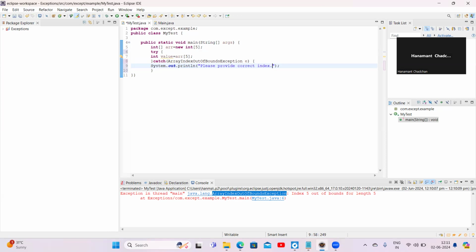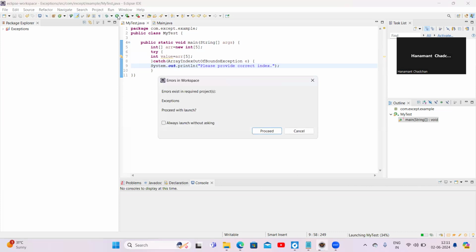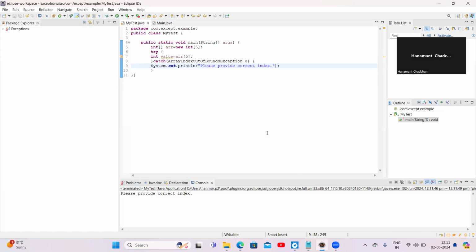This message is good for the end user to understand. Now I am going to run once again. See, please provide correct index.